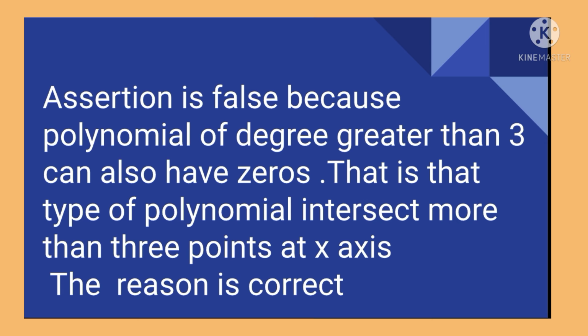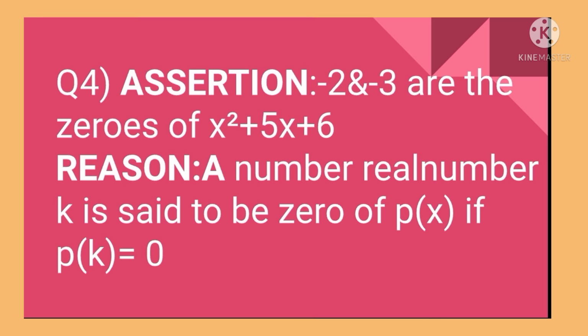So assertion is wrong. That means this type of polynomial intersect more than 3 points at x-axis. That means the degree greater than 3. The polynomial of degree greater than 3 will intersect the x-axis more than 3 points, and the reason is correct.